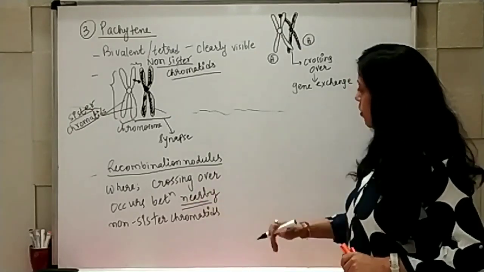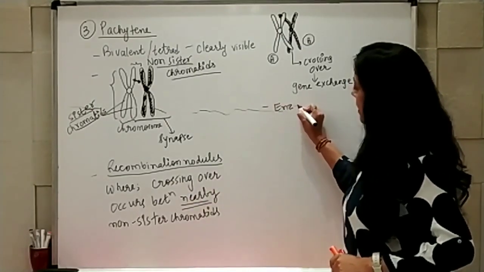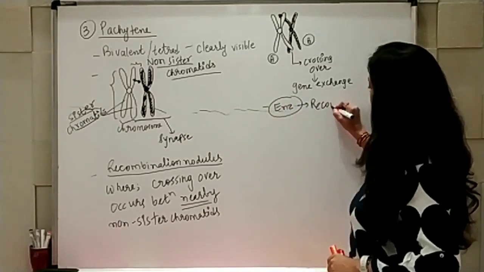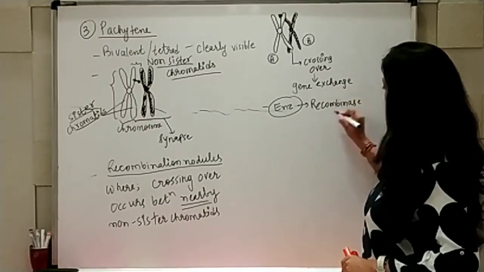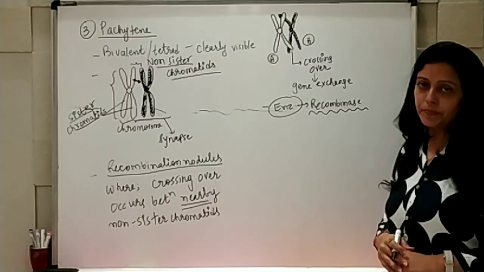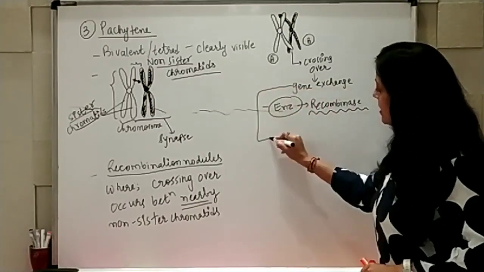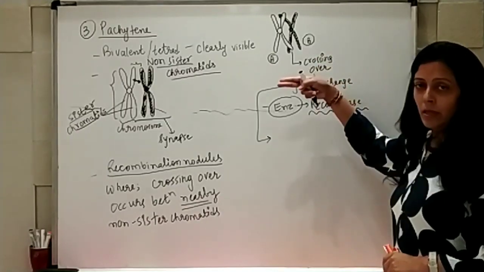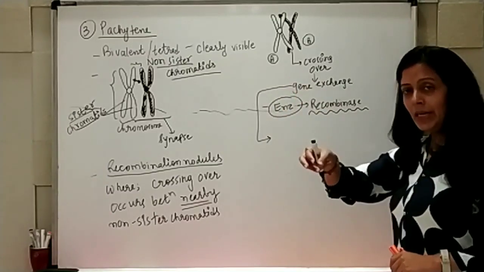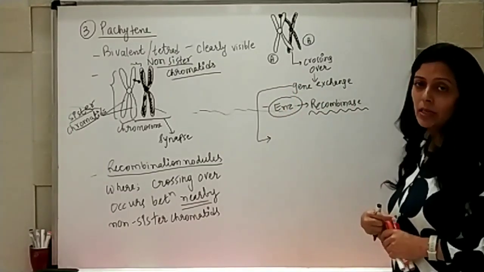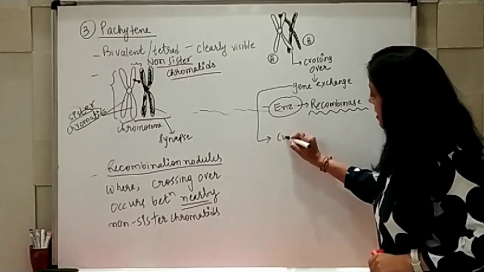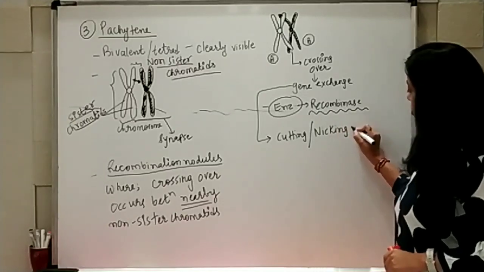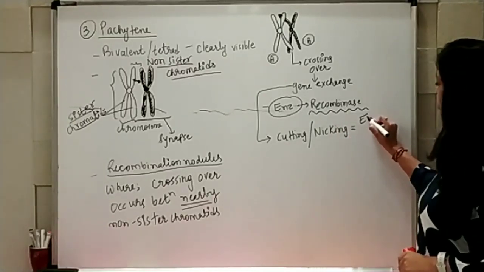For recombination nodule formation, one requires an enzyme complex known as the recombinase enzyme complex. Again, for the gene exchange process, you require two important processes. First of all, a cut is made, that segment gets separated and is rejoined into another chromosome. So for cutting, which is also known as nicking, you require an enzyme known as endonuclease.